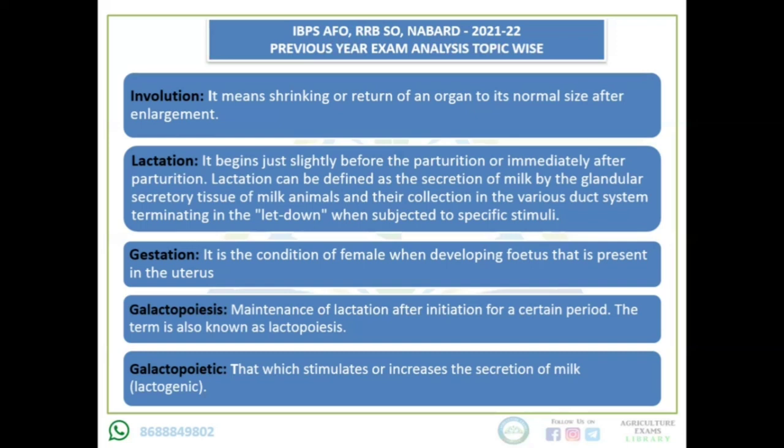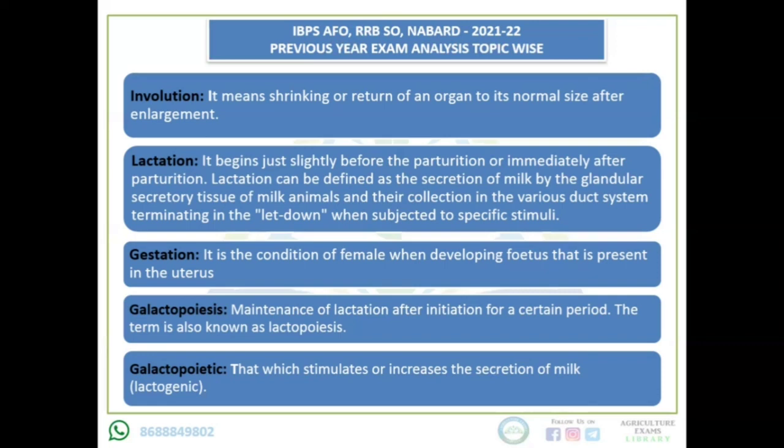Okay. Then next is gestation. What is gestation? Gestation means, when the female animal has a fetus in her, the entire developing phase of the fetus inside her is known as gestation. That is the condition when the fetus present in the uterus is developing. That is known as gestation.